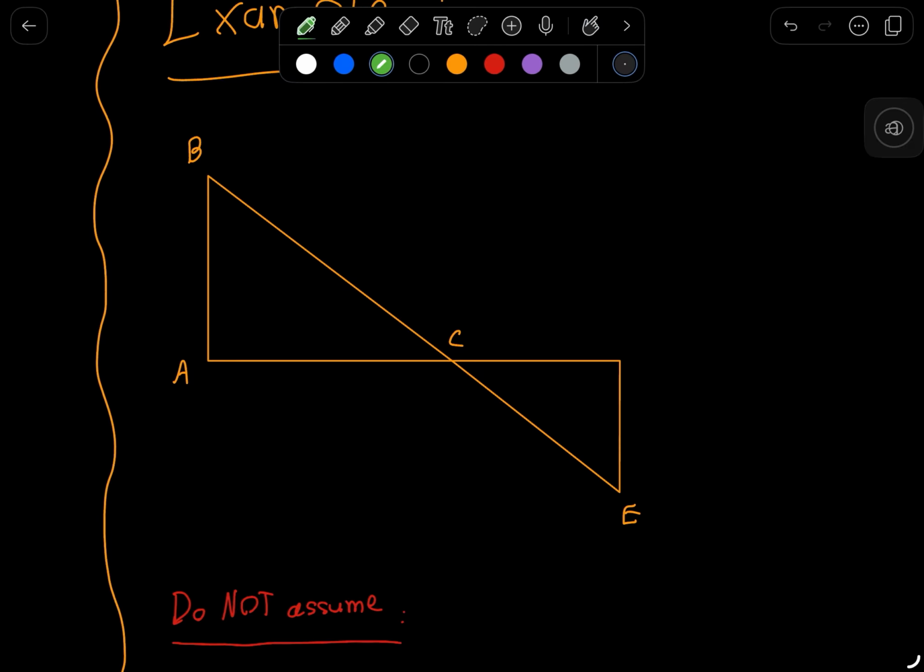And lastly, if I see, for example, segment CE and segment BC, visually segment BC looks like it's bigger than CE, but I can't make that assumption unless I'm given specific lengths, or relationships between those two segments.